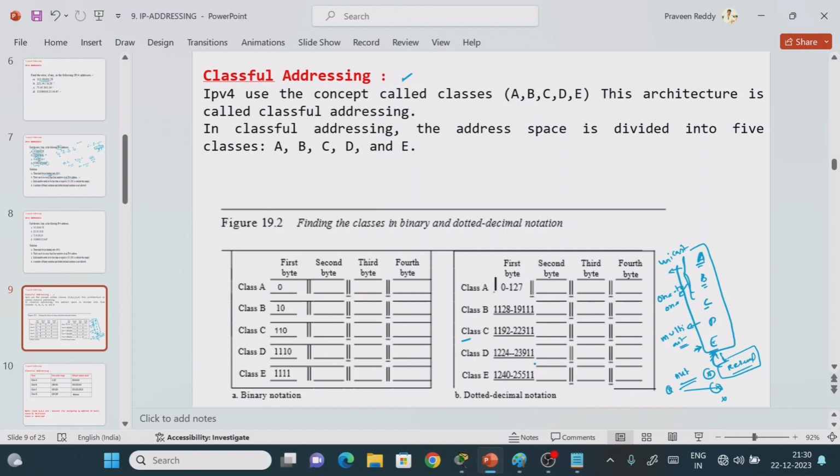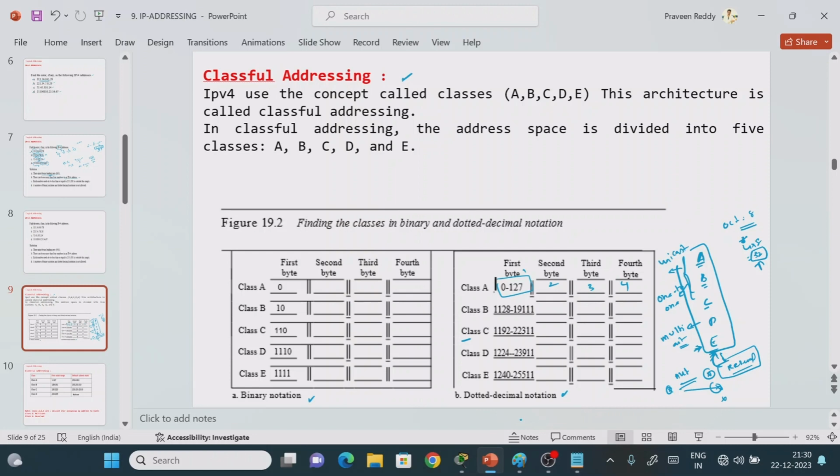As we discussed in the previous class, there are two ways to represent an address: one in terms of binary notation, another in terms of dotted decimal notation. First we'll work with the dotted decimal notation. To remember, it consists of 4 octets: octet 1, octet 2, 3, 4. Each octet consists of an 8-bit representation. So 4 octets, 4 into 8, is the 32-bit length, that is nothing but the IPv4 address.